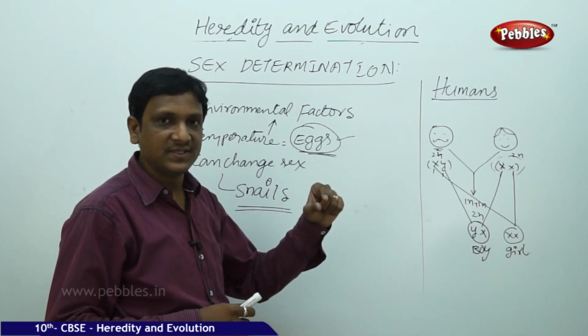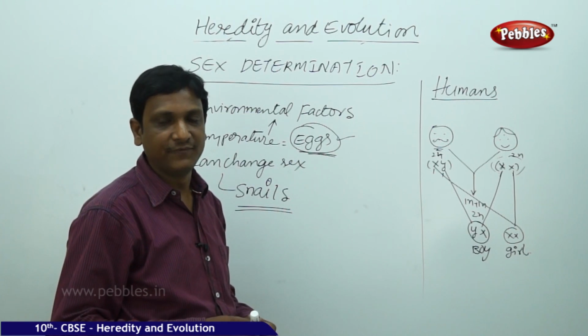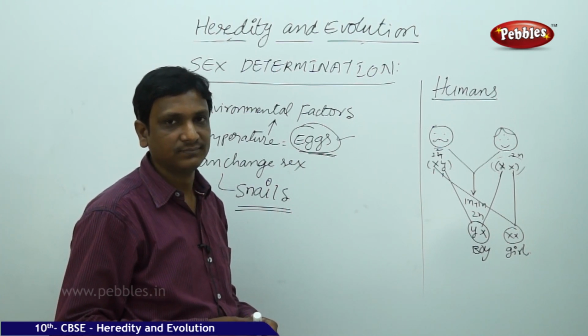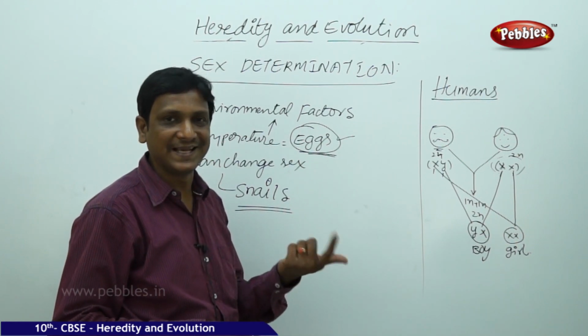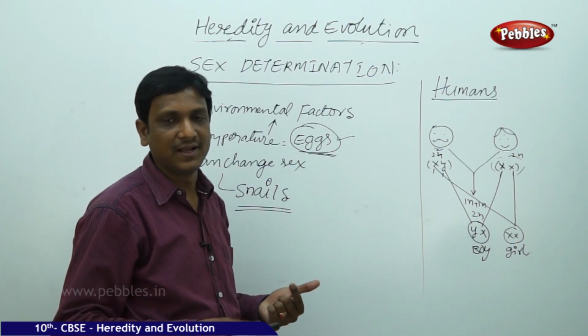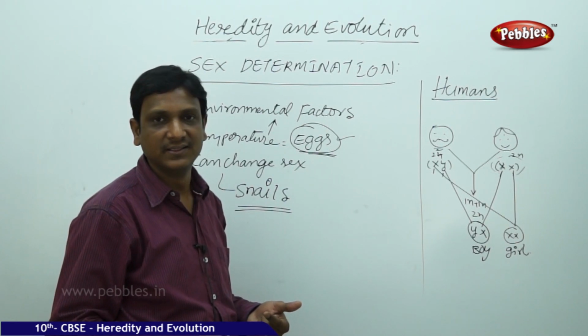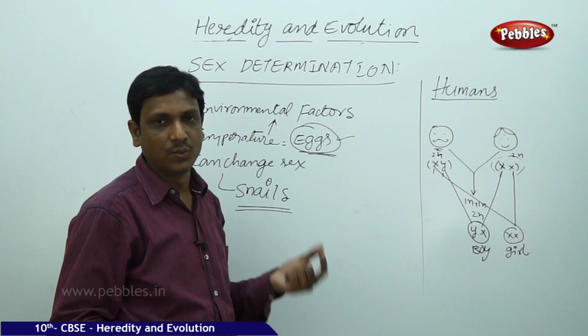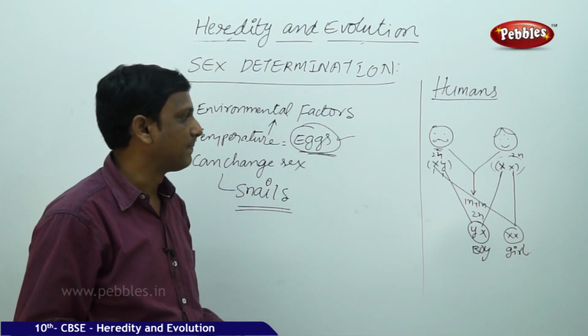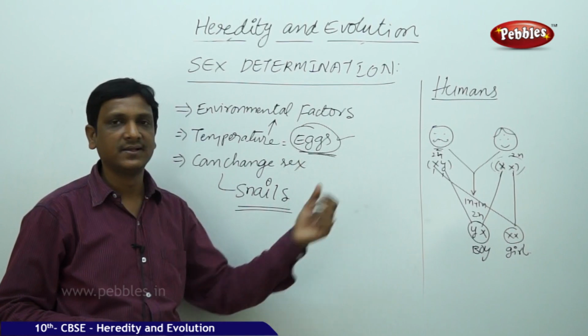So the sperm cell which fertilizes the egg, if it is having Y, then it will be a boy. If the sperm cell is having X, the egg also X, XX, girl. The sperm is having Y, the egg is X always, so YX, boy. In this way, the sex determination takes place in human beings.